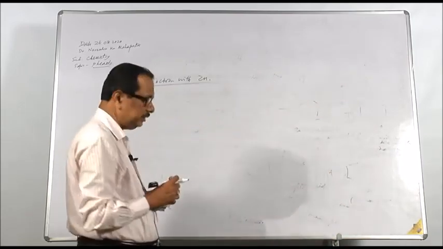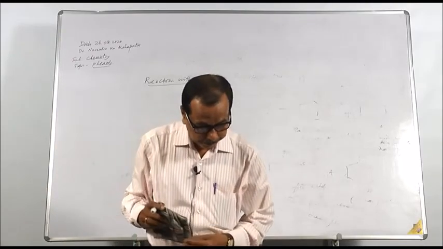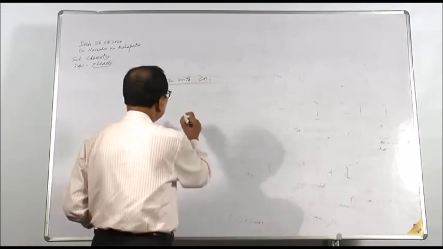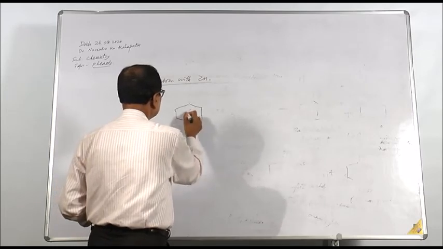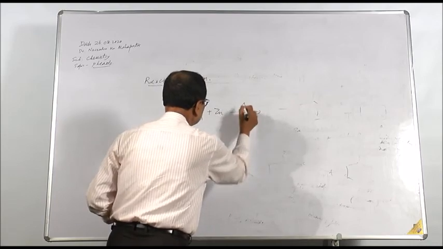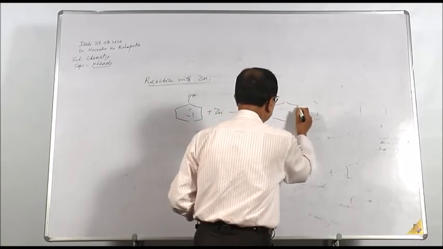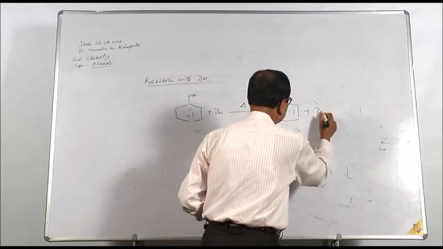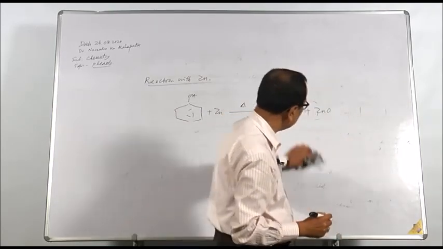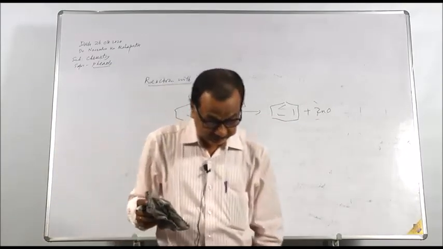When phenol is heated with zinc at high temperature, we get benzene. This is phenol heated with zinc, at high temperature, you get benzene plus ZnO, zinc oxide. So it is used to carry out conversion of phenol to benzene by heating phenol with metallic zinc.